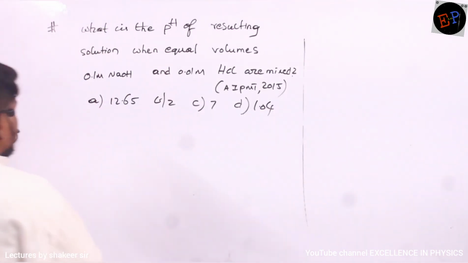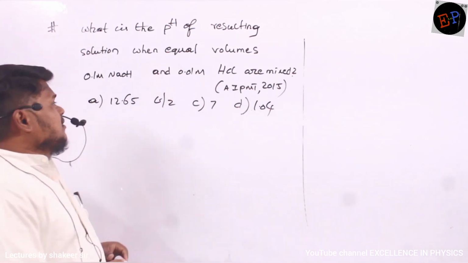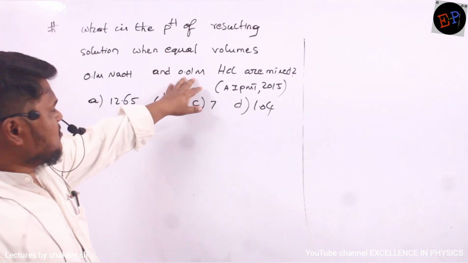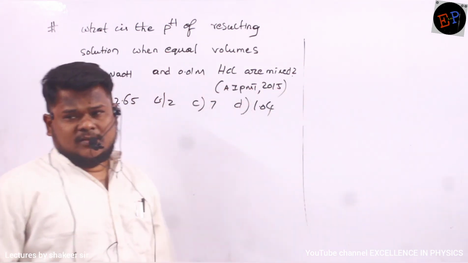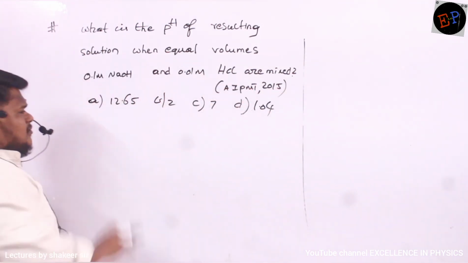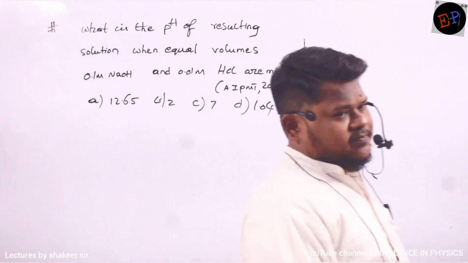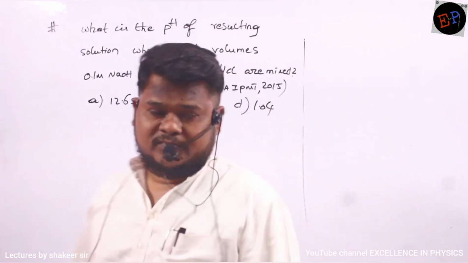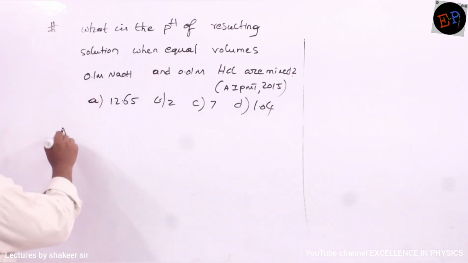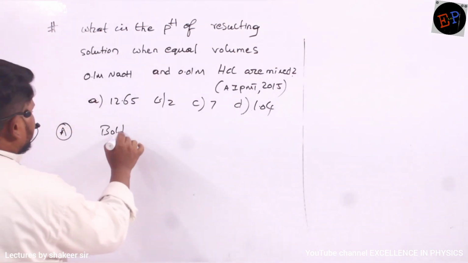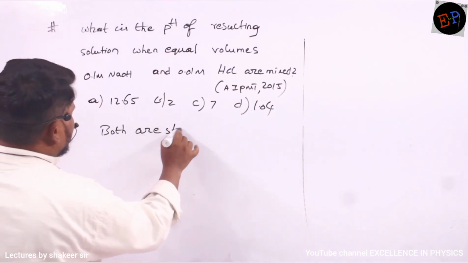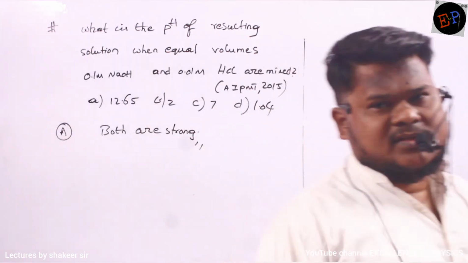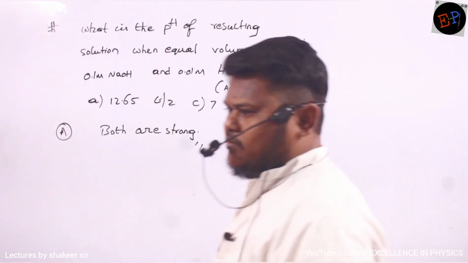See this question. What is the pH of the resulting solution when equal volumes of 0.1 molar NaOH and 0.01 molar HCl are mixed with each other? NaOH, strong base or weak base? Strong base. HCl, strong acid. Both are strong only. So this is an example of mixing of a strong acid and a strong base.